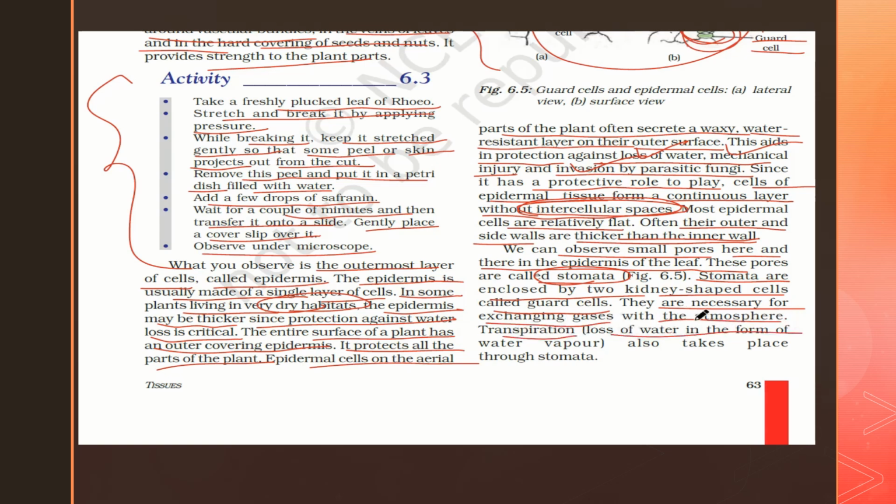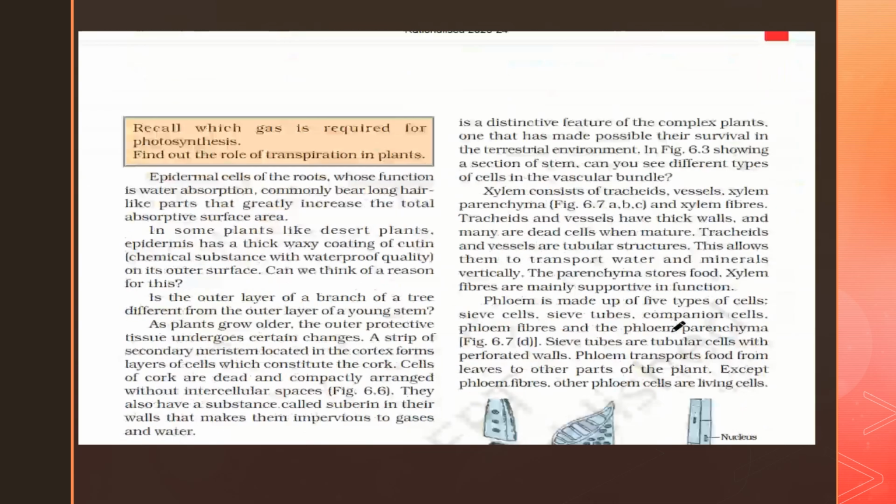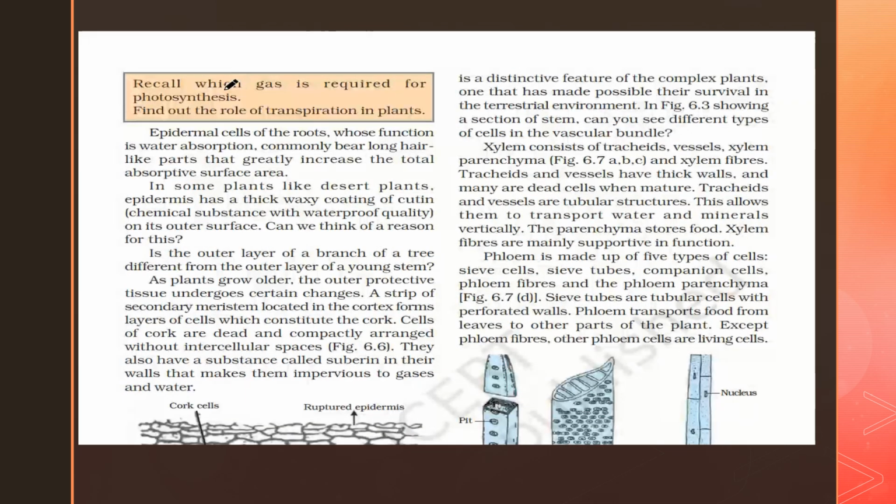Transpiration, loss of water in the form of water vapor, also takes place through the stomata, right? Now we will recall which gas is required for photosynthesis and find out the role of transpiration in plants. So which gas is required for photosynthesis? Carbon dioxide, we all know. And find out the role of transpiration in plants.